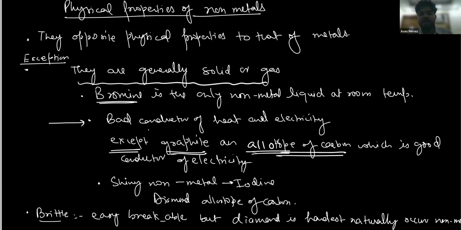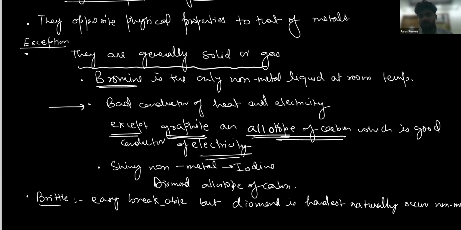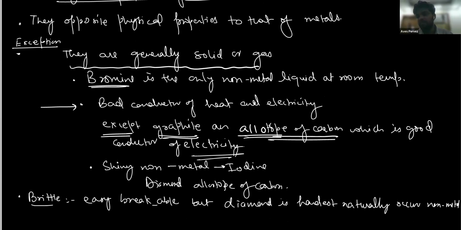So simply we can write here: except graphite, which is a good conductor of electricity, and diamond is a good conductor of heat, but a bad conductor of electricity. Next one is brittle. Brittle means that they can be broken easily, but diamond is the hardest naturally occurring substance. Diamond is the hardest naturally occurring non-metal.